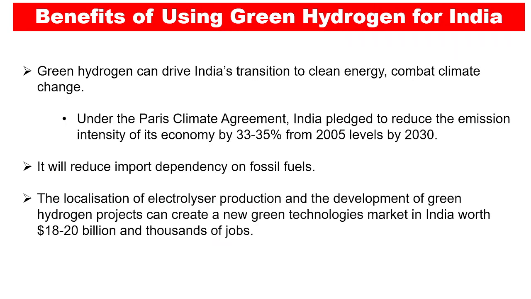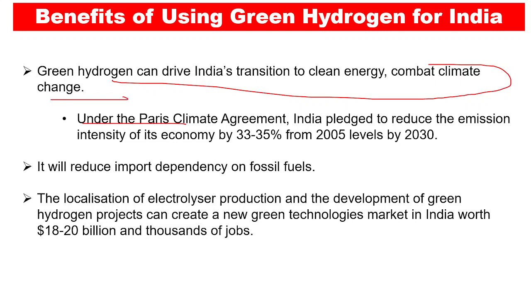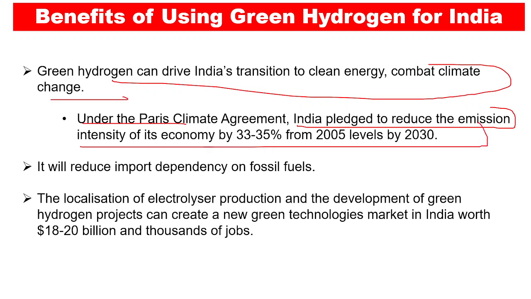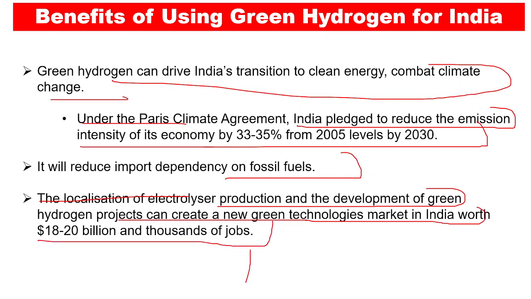So now what are the benefits of using green hydrogen for India? So green hydrogen can drive India's transition to clean energy and combat climate change. Under the Paris Climate Agreement, India pledged to reduce the carbon intensity of its emissions by 33 to 35% from 2005 levels by 2030, right? So it will help in this aim, and it will also reduce import dependency on fossil fuels. And the third benefit is that the localization of electrolyzer production and the development of green hydrogen projects can create a new green technologies market in India worth 18 to 20 billion dollars and thousands of jobs, which is basically a boon to the economy.